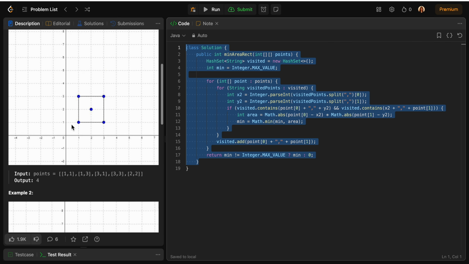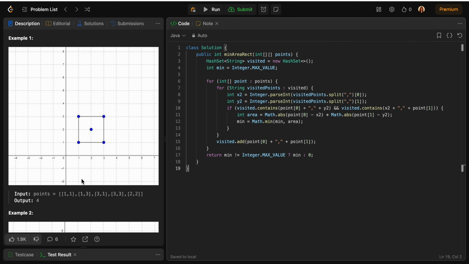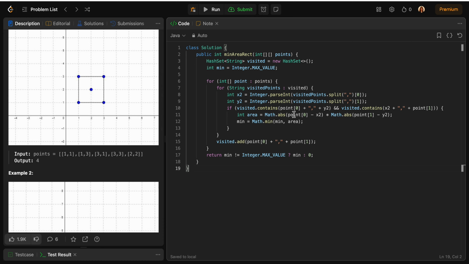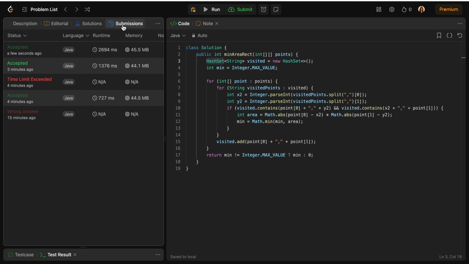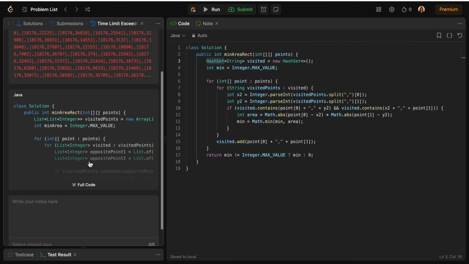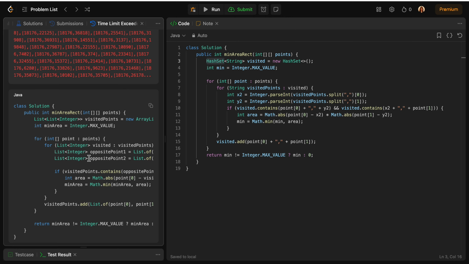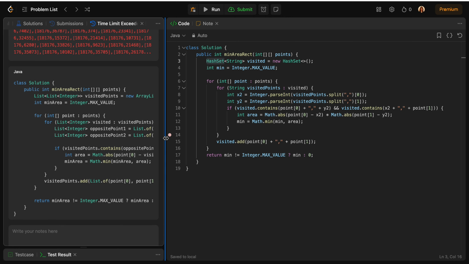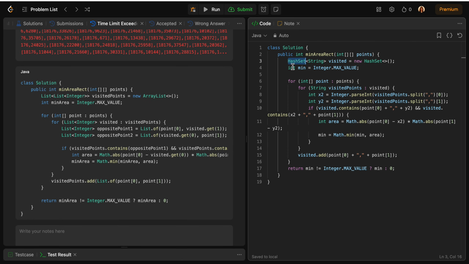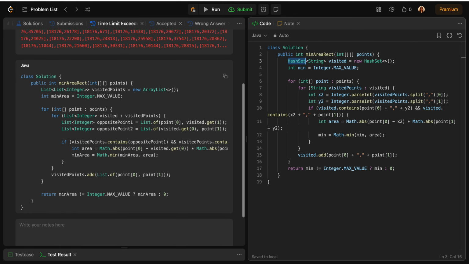Just go through this example, go through this code once. It is very easy to do. If we do not want to use hash set, you can even use array list as well. I have saved one code, which I executed with array list earlier. Let me show you. So this was the code with array list, very similar, instead of hash set we are using just array list, and it worked as well.